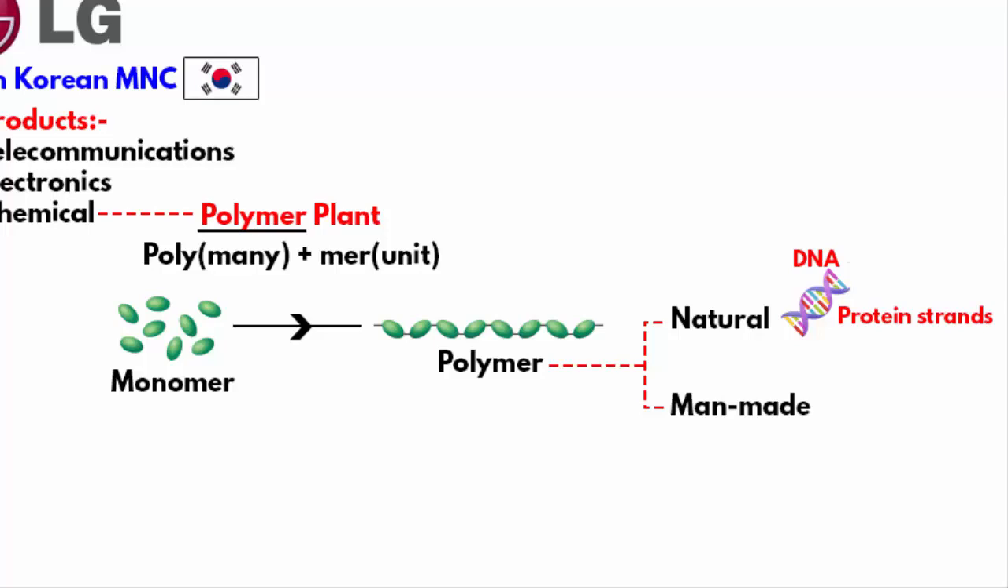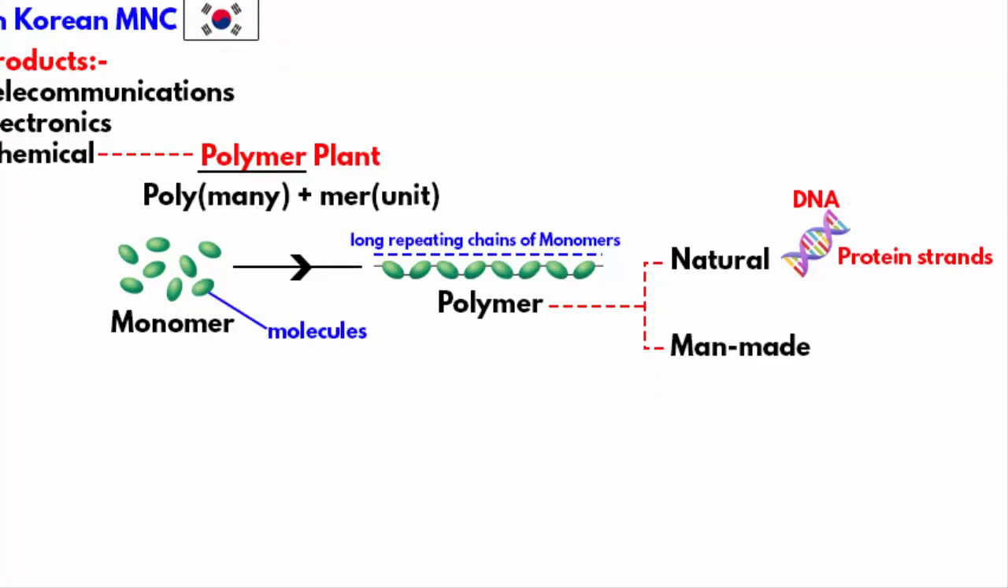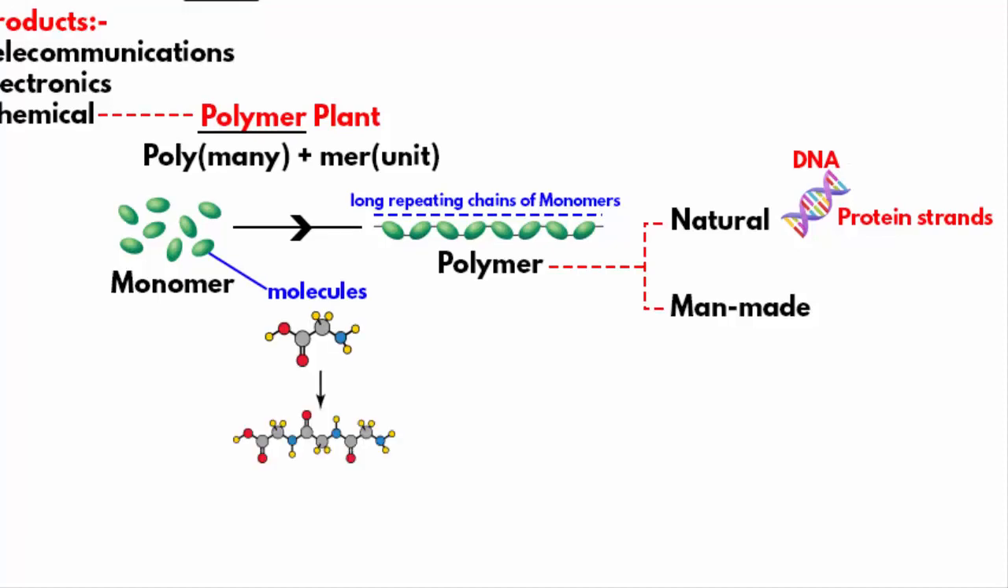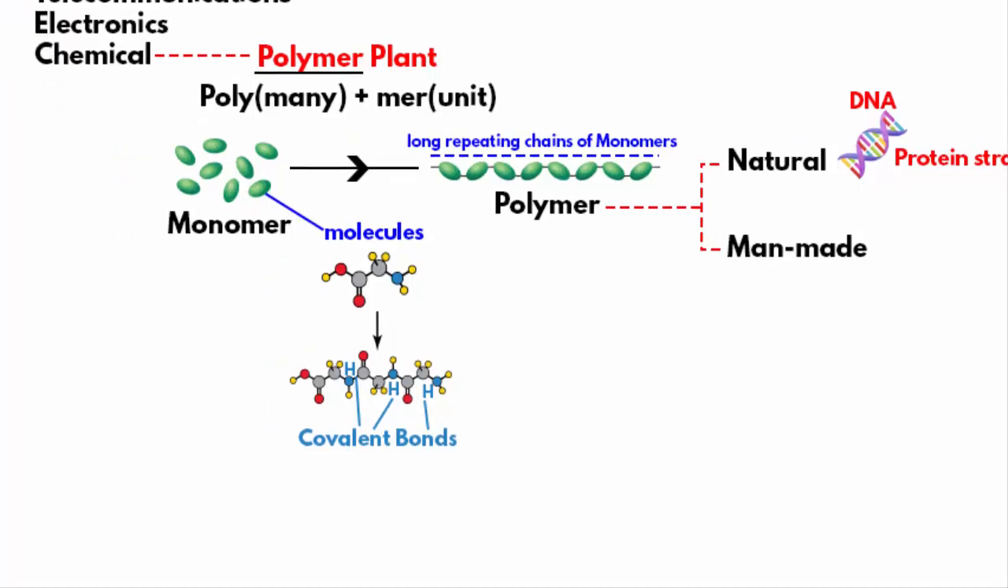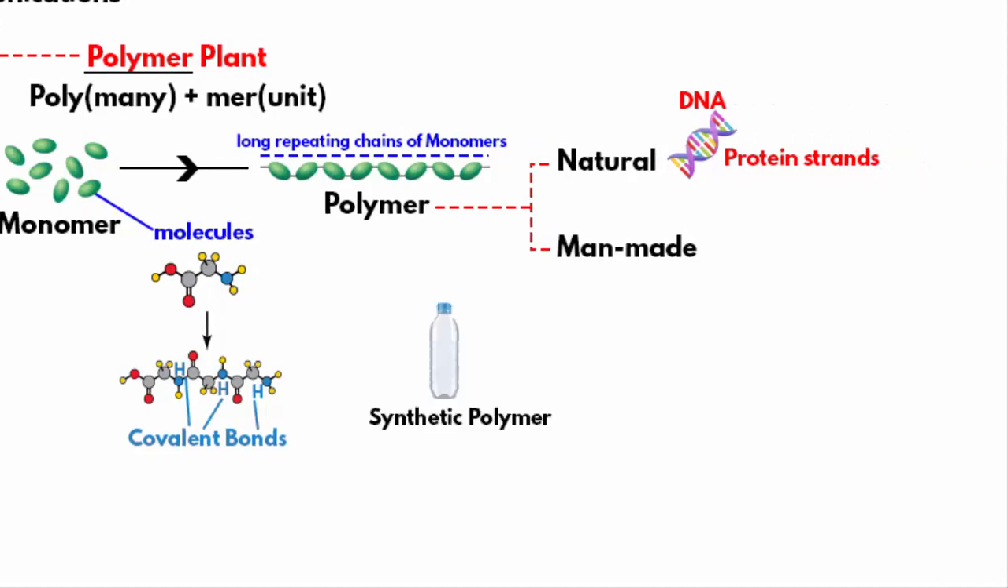So in simple terms, polymers are materials made of long, repeating chains of monomers. These individual monomers are also called molecules. These molecules are derived from different materials and are linked to each other by covalent bonds. The process by which these monomers are linked together to form a synthetic polymer is called polymerization. A plastic bottle is an example of a synthetic polymer.